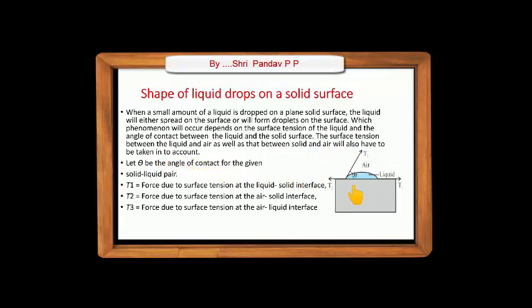Now see, here are three materials in contact. First is the solid, second is the liquid, and third, the upper part, is air. Here let theta be the angle of contact for a given solid-liquid pair.